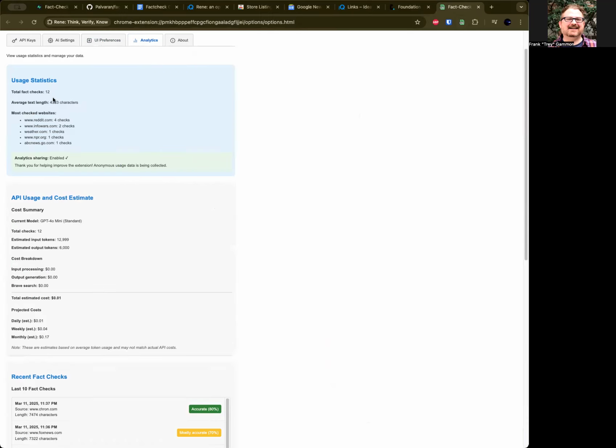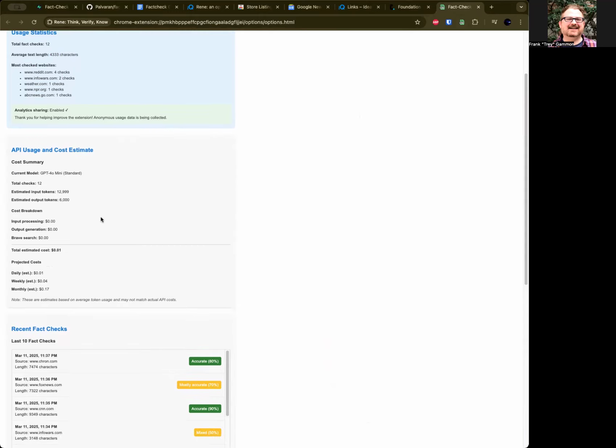So this keeps track of things for you so that you know how you're doing. The average text length that I've sent is about 4,000 characters. I've done 12 different facts: 4 on Reddit, 2 on InfoWars, weather, NPR, ABC News. The others that failed, it looks like, were due to timeouts on the page. For example, if you notice, I had to basically crash the InfoWars page. That is really hard to be consistent. I don't know what it is about the InfoWars code, but it seems like it gets a little weird for me.